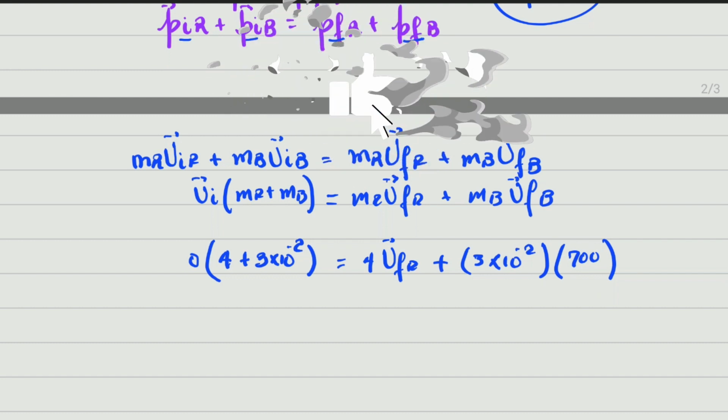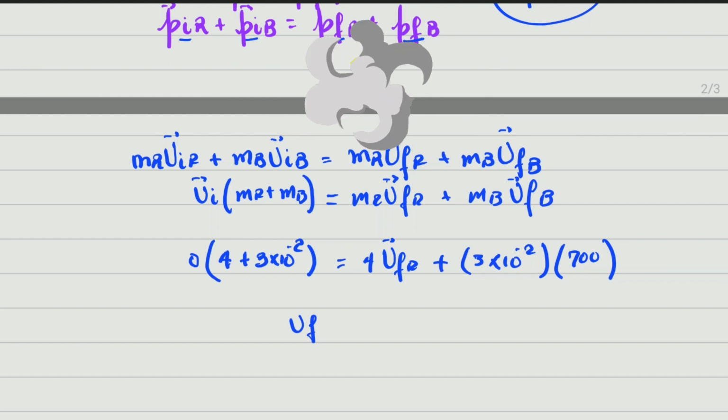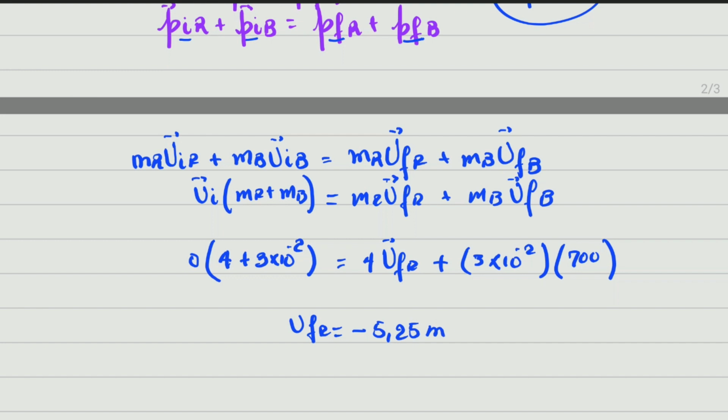So the final velocity of the rifle is going to be equal to minus 5,25 meters per second. Remember what I always tell you, the minus here means direction.